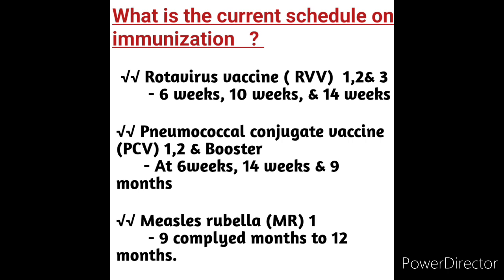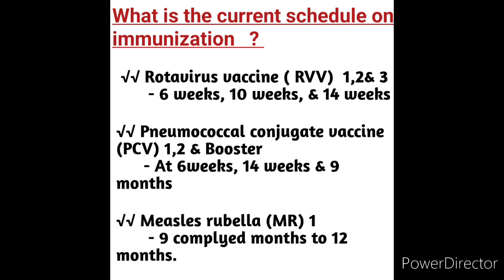Next, the second one is the pneumococcal conjugate vaccine, PCV: two doses and one booster dose. At 6 weeks is the first dose, at 14 weeks is the second dose, and at 9 months is the booster dose. Then the third one is measles and rubella, MR.